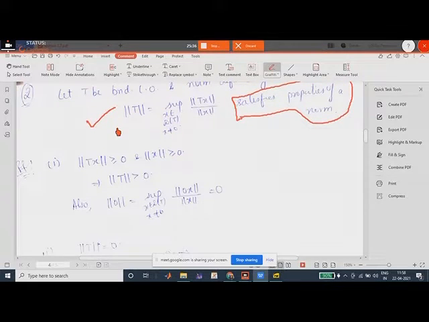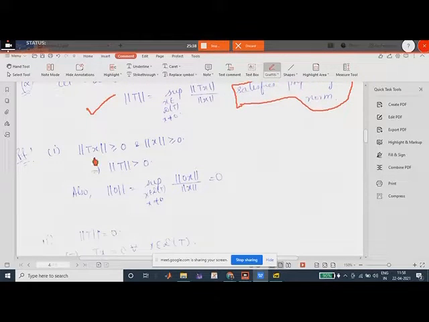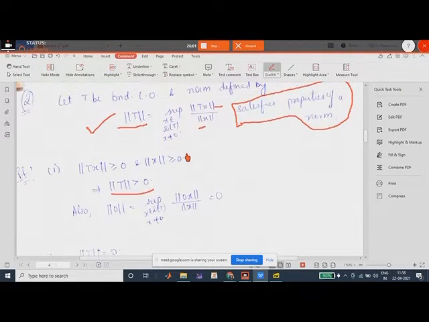Now, to prove norm, first was norm of T should be greater than 0, right? We are proving for norm of T, and we'll be using norm of x and norm of Tx. Now, norm of Tx is always greater than or equal to 0 and norm of x is also greater than or equal to 0.